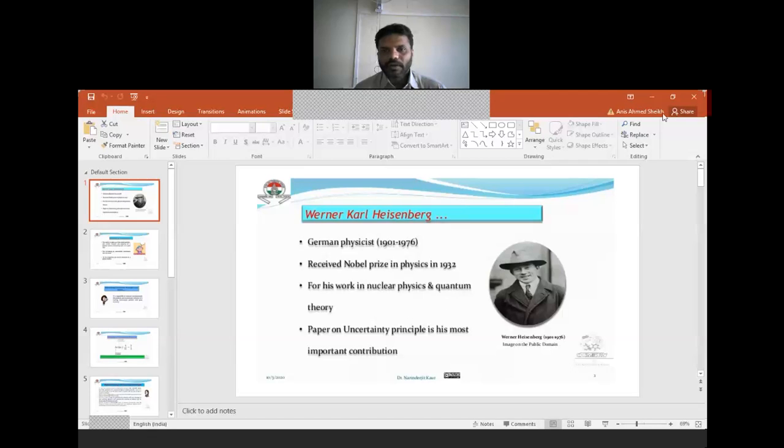Now when this rule is applied to a moving electron around the nucleus, the velocity and the position of the moving electron cannot be determined at the same time. This concept was given by Werner Heisenberg in the year 1927.